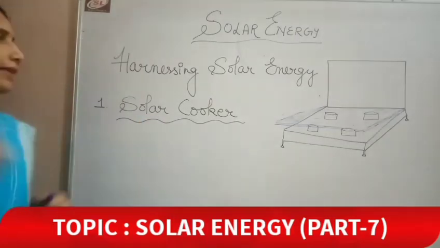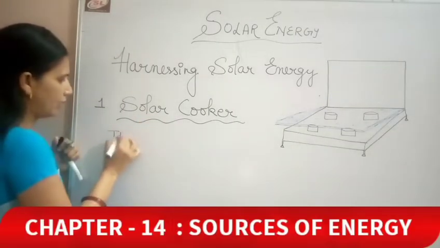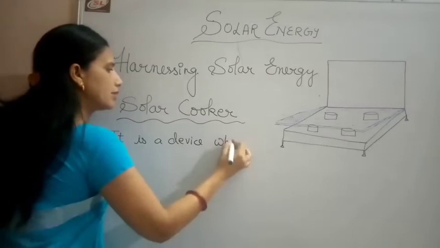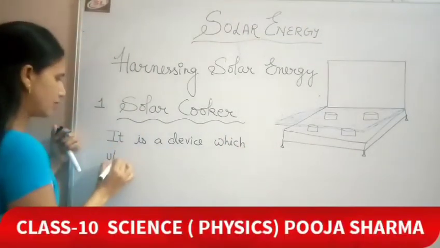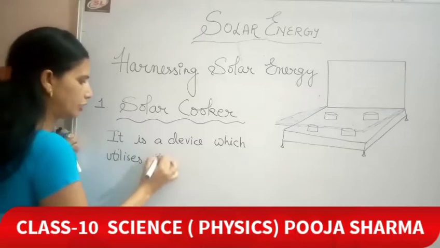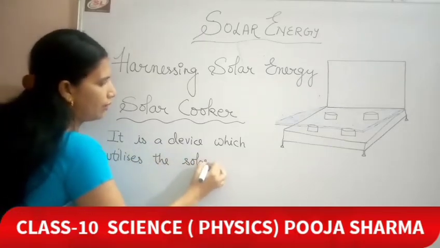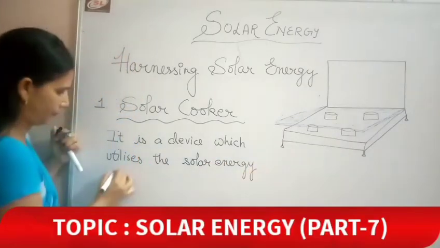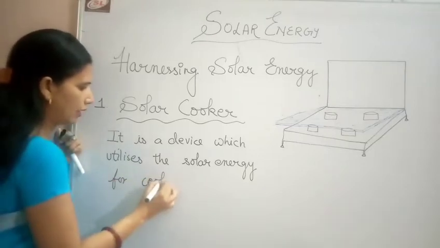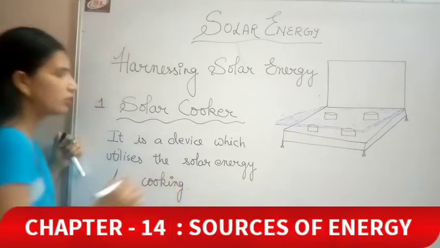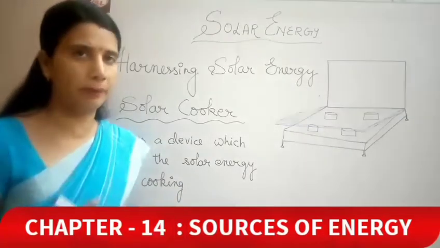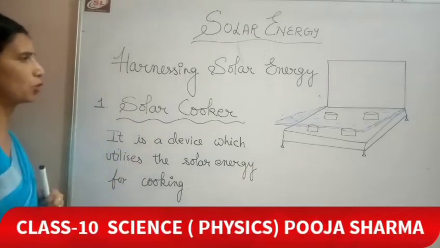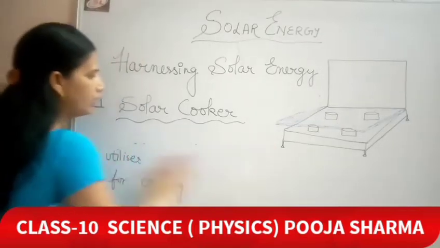Solar cooker, what is it? It is a device which utilizes the solar energy for cooking. So it is a device which utilizes the solar energy for the cooking purpose. That would be the definition of solar cooker. Now it comes to its construction.